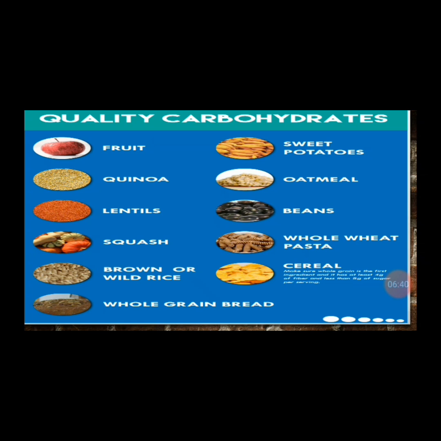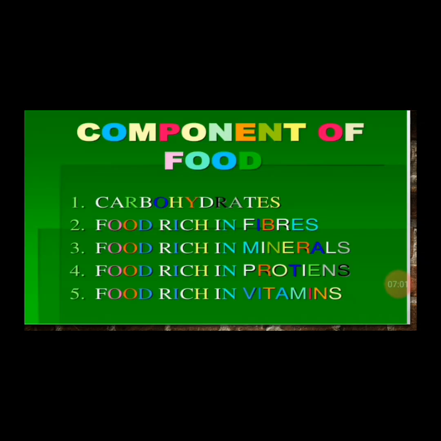You will be so weak that you cannot move, and your body's cells and tissues begin to die out because they are weak. So carbohydrates energize the body cells and tissues for daily activities. We have quality carbohydrates. Some fruits give us carbohydrates. Quinoa is one of them. Lentils is one of them, as you can see in this picture. Squash is one good example of them.